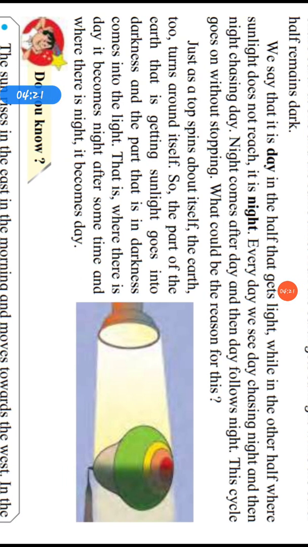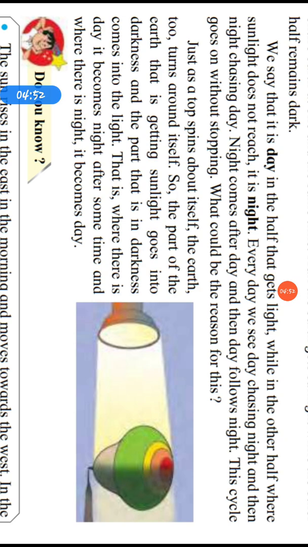Let's know the reason. Just as a top spins about itself, the earth too turns around itself. See, this is the top. As you all children have played with this top, when you play with it, it spins in its place itself. In the same way, the earth too turns around itself.